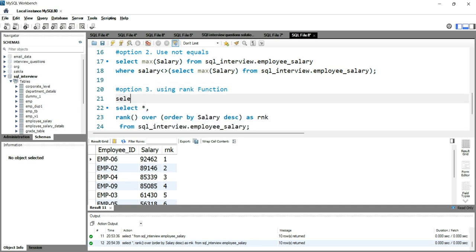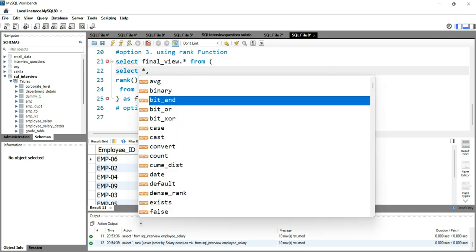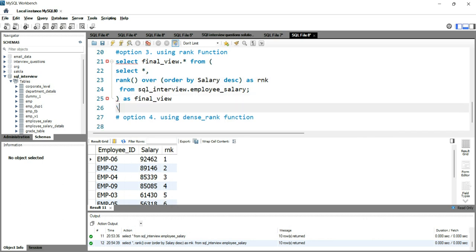So you will simply write select star from this as final view. You can put any name that you want, right? So I'll put final view dot star as final view where rank is equal to 2.